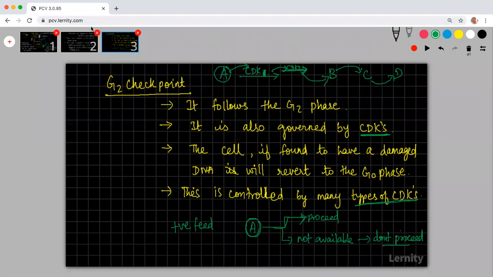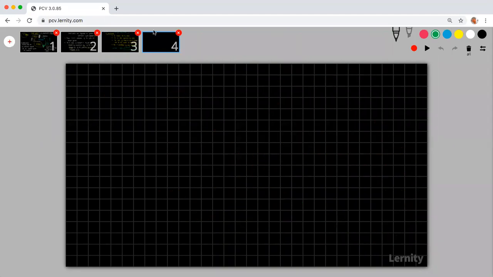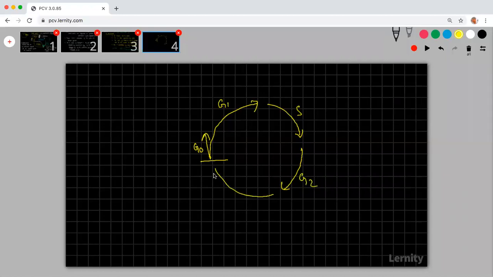Okay, so these are the things. Now there is a small problem as far as this particular G2 checkpoint is concerned. You need to understand something here. So let us say that this is going to G0 and this is your G1, and let us say that this is S, this is G2, and this is M.